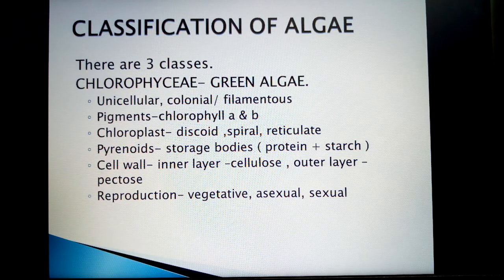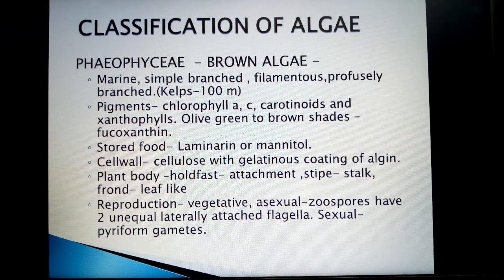The algae belonging to this group are Chlamydomonas, Volvox, Ulothrix, Spirogyra, and Chara. The next class is brown algae, which is called Phaeophyceae.